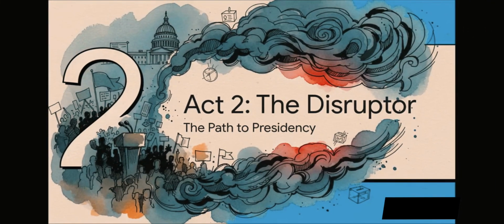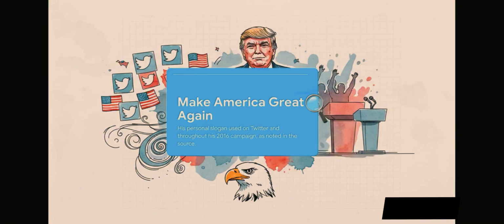All right, so now we get to Act 2. This is where the businessman makes a hard pivot into politics. He takes that public outsider persona and channels it into this disruptive political force. And the source marks his 2015 campaign announcement as the huge turning point. And you can't talk about this chapter without talking about this slogan. According to the article, "Make America Great Again" wasn't just some catchy campaign line. It literally became his political identity. He used it constantly on Twitter, at rallies. It summed up his whole populist, nationalist message in just 4 words.